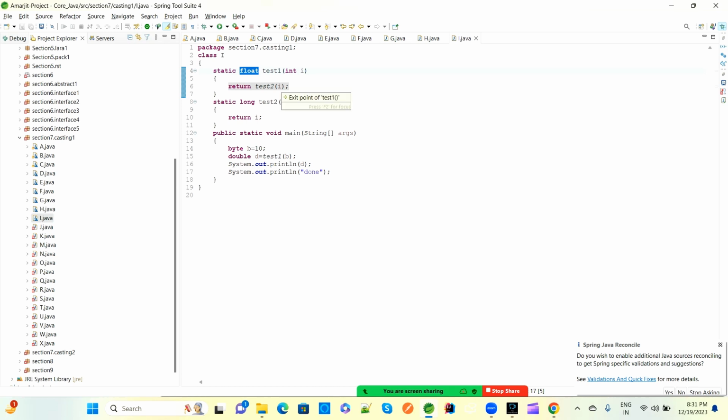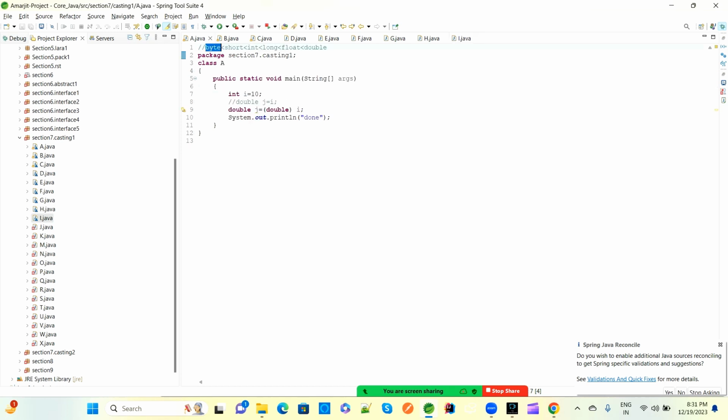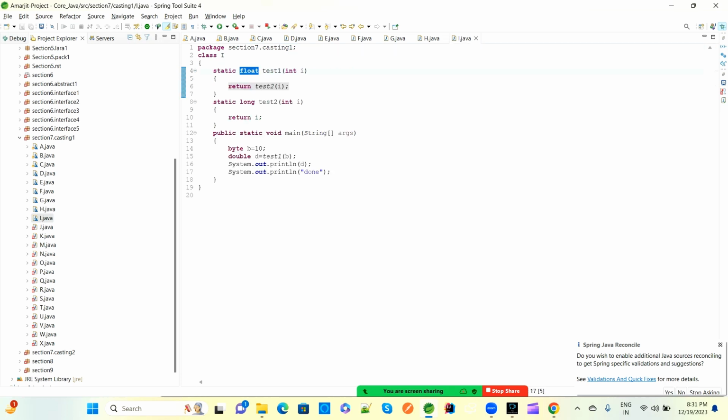So first this will be executed. Here test2 has int i, and i is 10, but the return type is float. So first, integer to float is fine, because upcasting is happening here. Return is float, which means test2 has some 10 value, and 10 is an integer type.